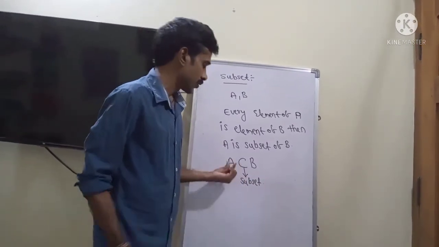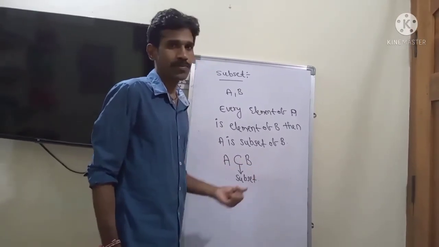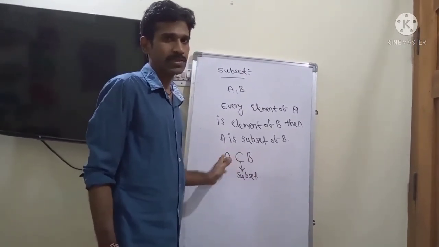So very easy. If A is a subset of B, then compulsorily every element of A is an element of B.